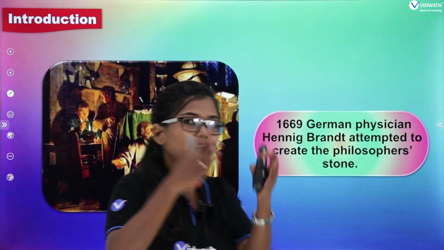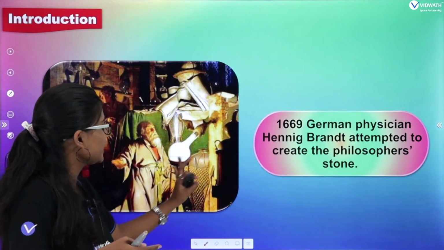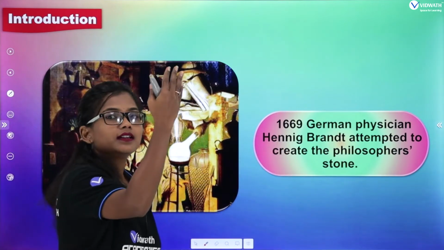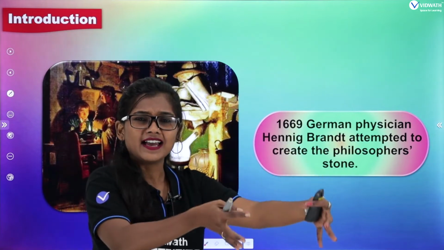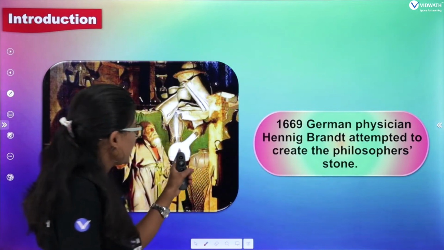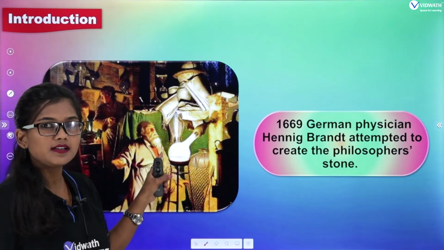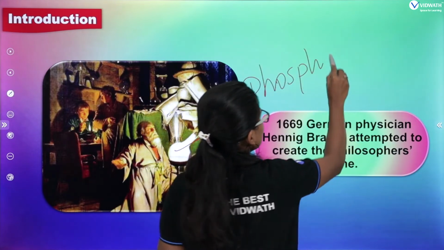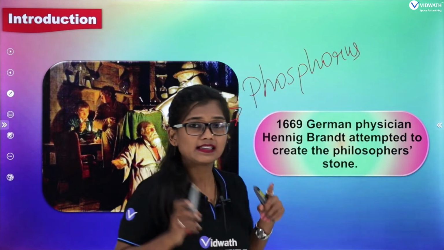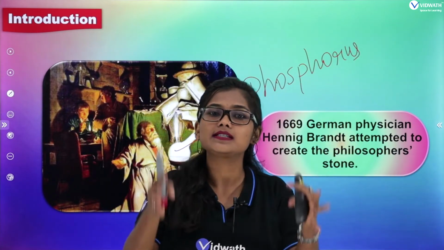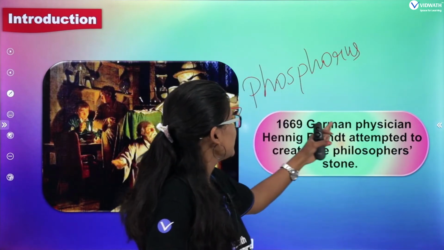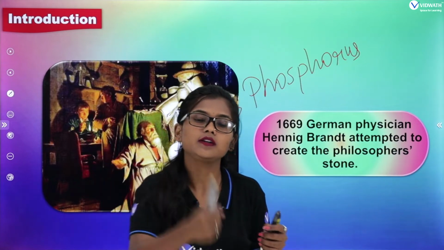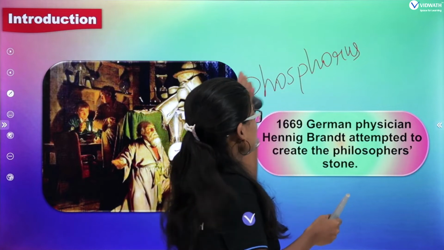One day he observed a glow in this boiling tube where he kept boiling the mixture of human urine, sand and charcoal. That led to the discovery of the element phosphorus. Phosphorus was the first element discovered scientifically, by the scientist Hennig Brandt. Clear? So he was trying to prepare the philosopher's stone and it led to the discovery of the element phosphorus.